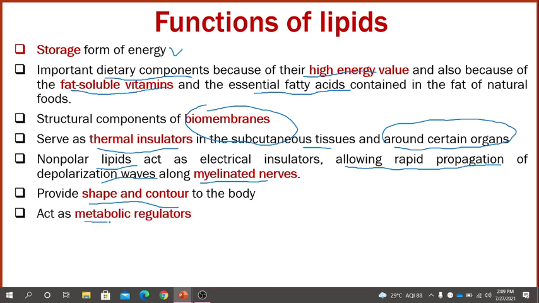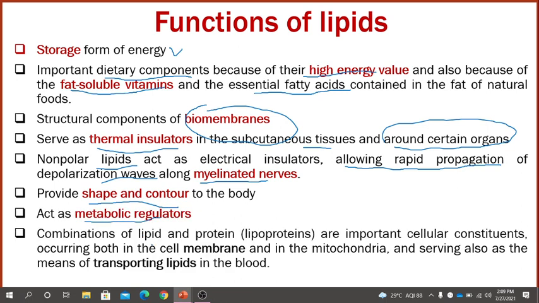It acts as a metabolic regulator, and the combination of lipid and protein is called lipoprotein. These are important cellular constituents, and both occur in the cell membrane and in the mitochondria, and they also serve to transport lipids in the blood.